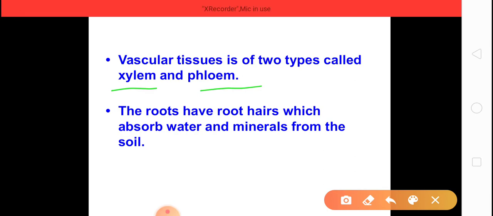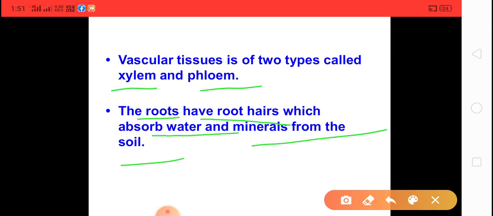Now one more thing, children. In the root of the plant, root hairs are found. I repeat once again, in the roots of the plant, root hairs are found, and they absorb water and minerals from soil. Clear about the function of root hairs?